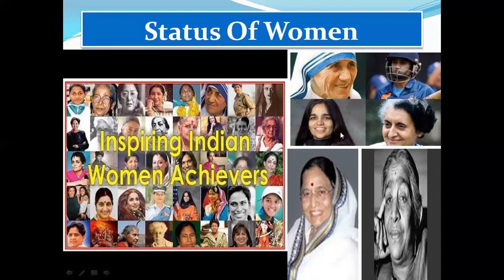Still, the status of women needs a lot of improvement, because of poverty and illiteracy. The government has started women and children's development programs. What are the measures taken to improve the status of women? The women and children's development department, providing education, abolition of child marriage, the Dowry Prohibition Act, C60 program, women's self-help groups, establishing women's commissions.